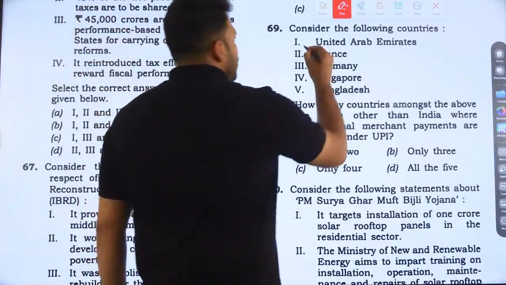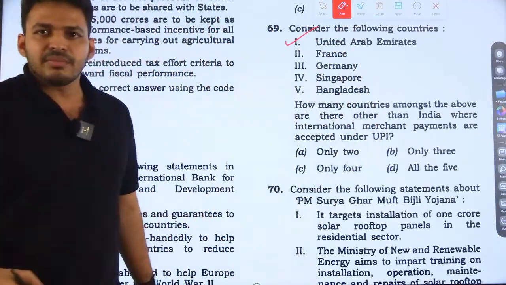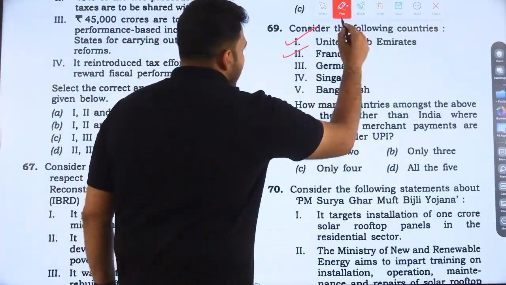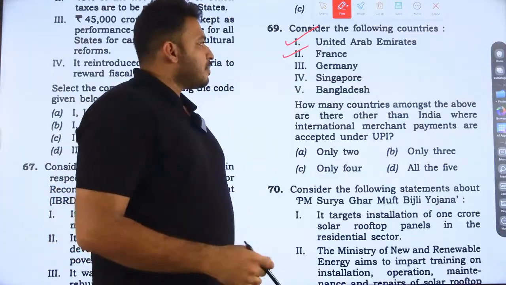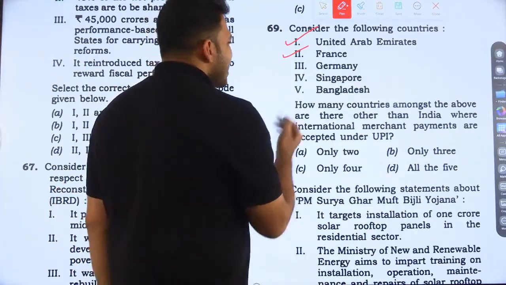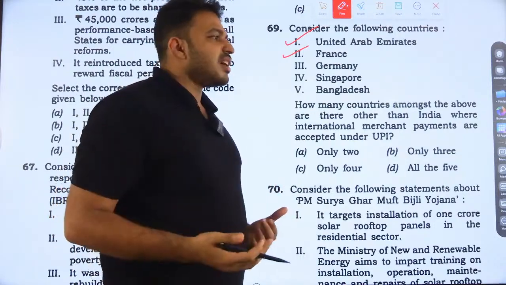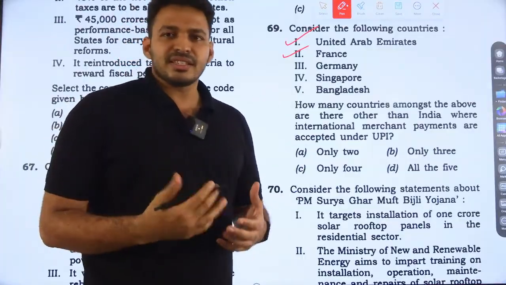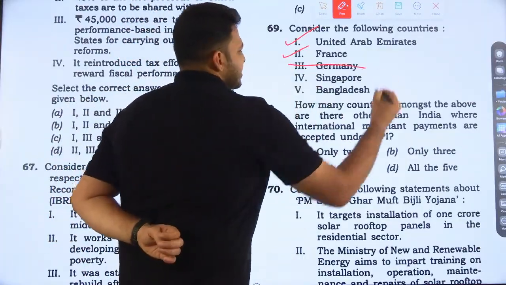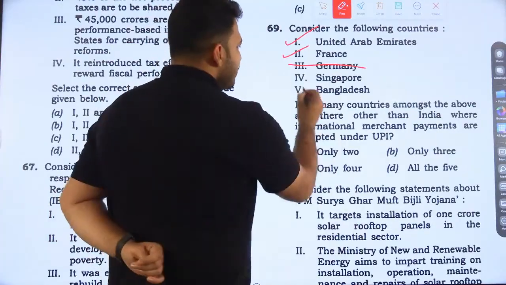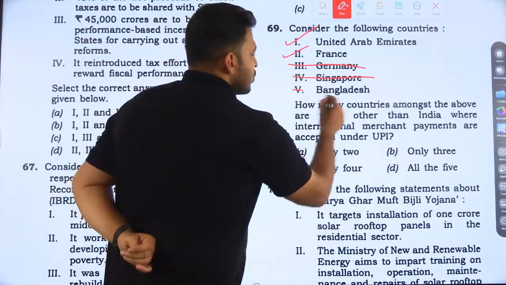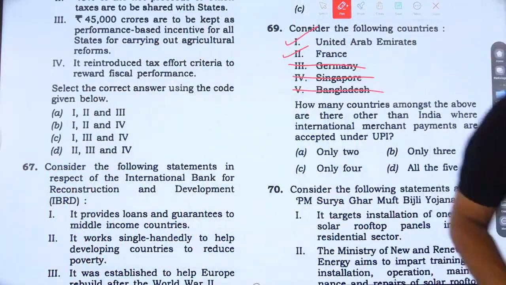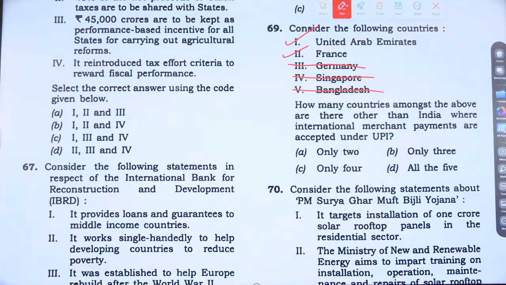Okay, UAE accepts. There are a lot of Keralites, Indians there. UAE accepts. France also accepts. Paris, Eiffel Tower, France also accepts. Germany, yes, the German minister praised UPI. He said he was so impressed with this payment interface system, but Germany has not yet started using UPI. Singapore, no. Bangladesh also, no. Okay, only two, option A, for 69.